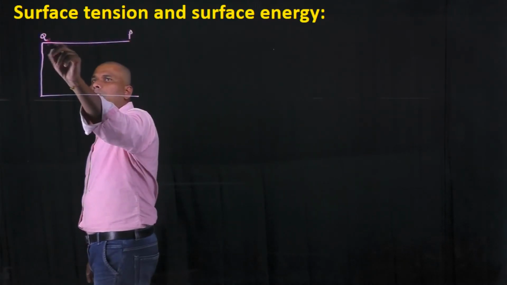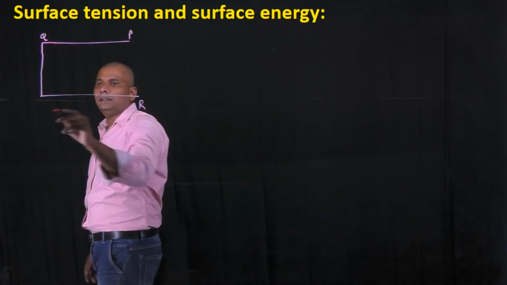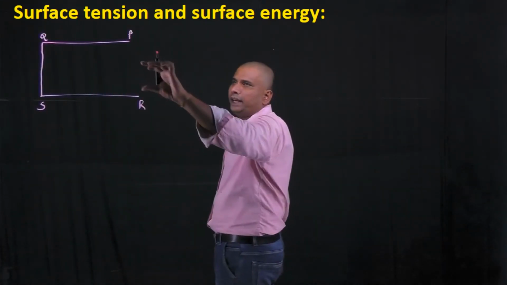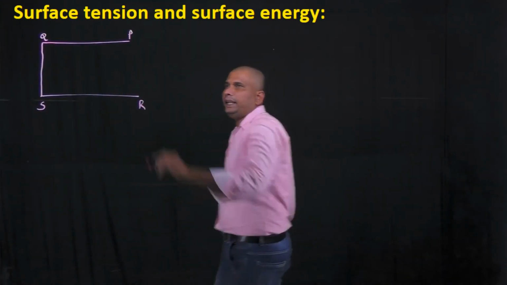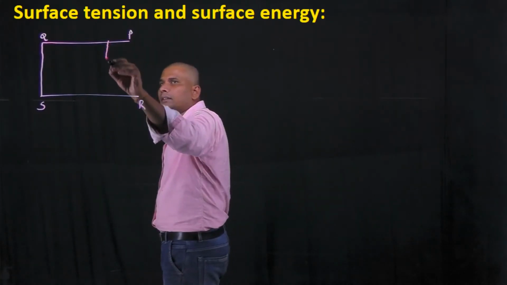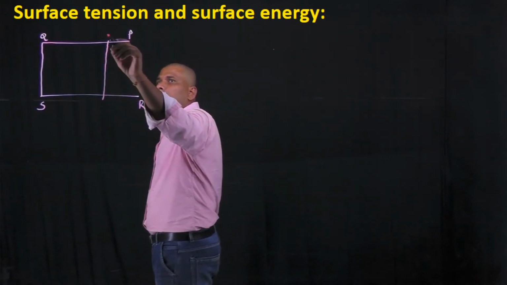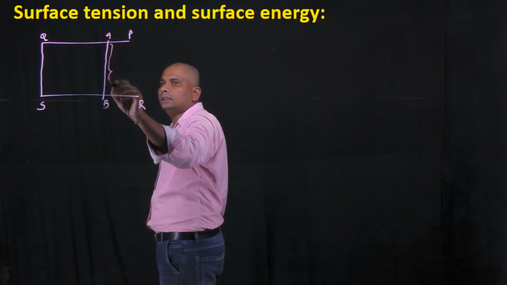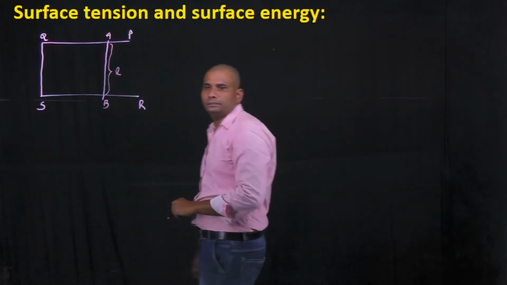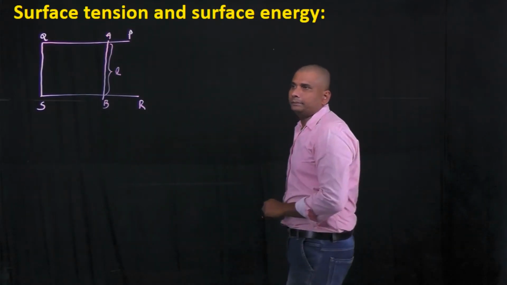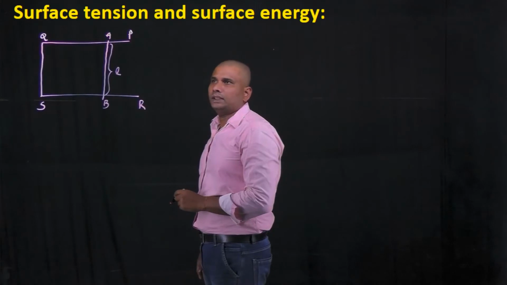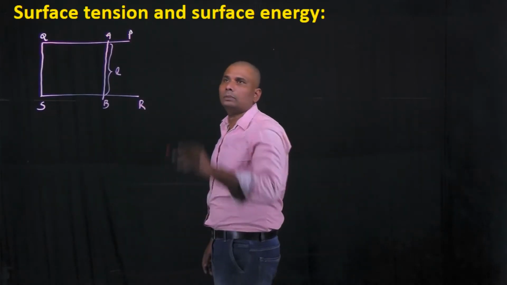PQRS, and one side of the rectangular loop contains a sliding wire AB of length L. There is no friction between the sliding wire and the rectangular loop.